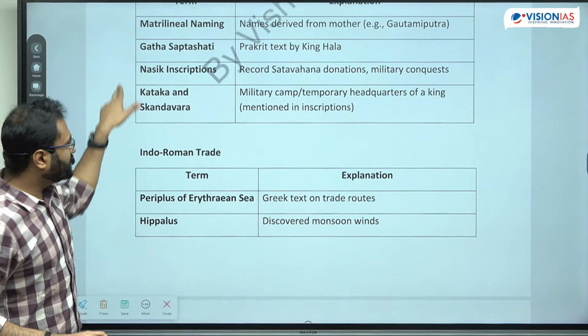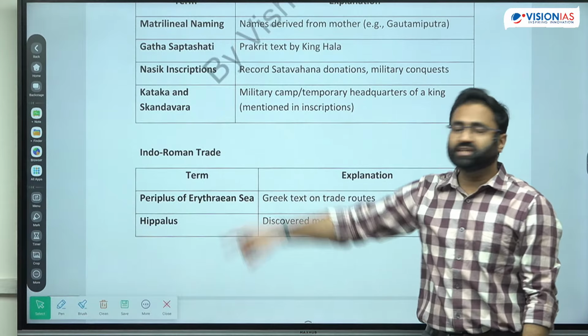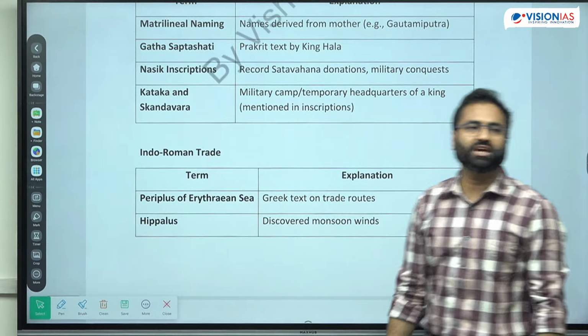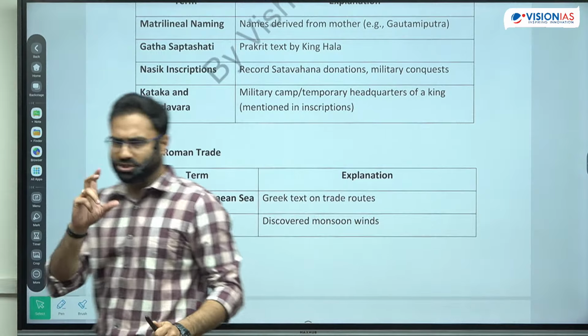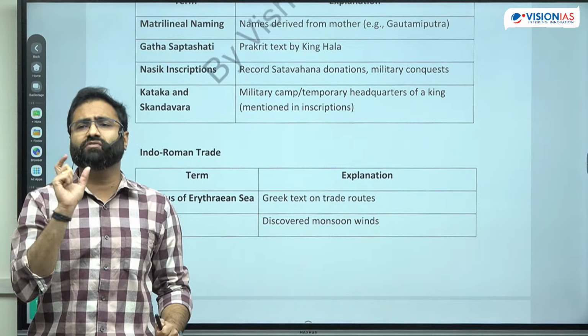Another term, I think इसके ऊपर यूपीएससी ने क्वेश्चन भी पूछा हुआ है, Kataka and the Skandvara are associated with which particular region? देखो ये क्वेश्चन के चांसेस कम है कि किस डायनेस्टी से रिलेटेड पूछेंगे. They are associated with which particular aspect?